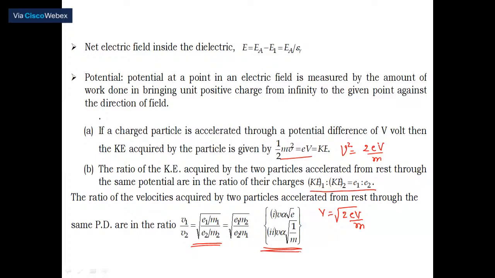In other words, the velocity acquired by the particle is directly proportional to the square root of the charge associated with it. E means the charge associated. Here we are dealing only with the charges, either positive or negative.